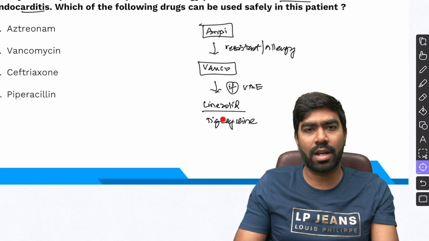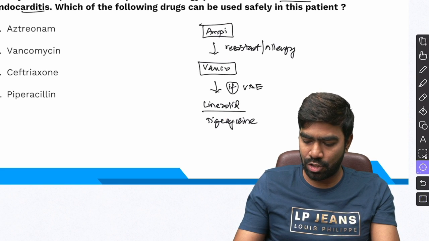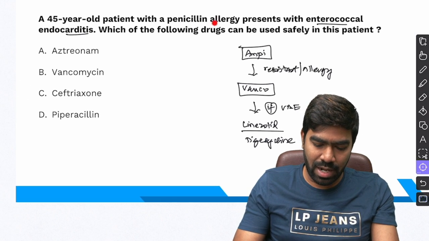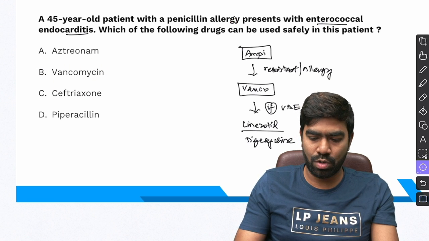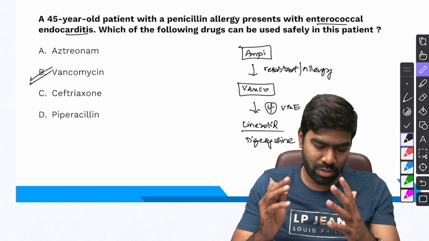So this is the algorithm for treating enterococcal infections. So here they've clearly mentioned penicillin allergy. So in that case, I'm going to go for vancomycin. The right answer for this question is option B.